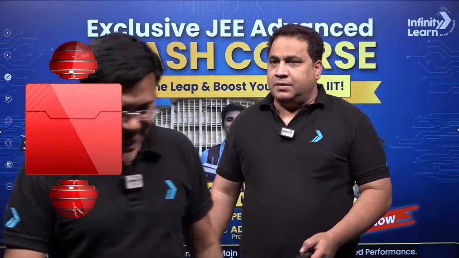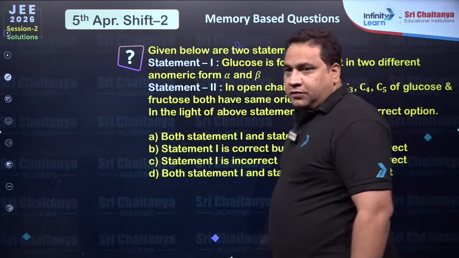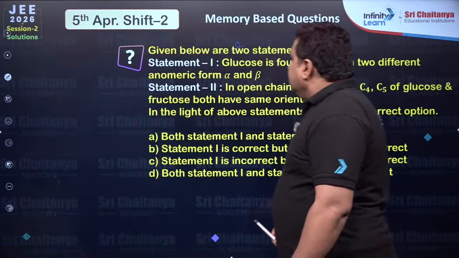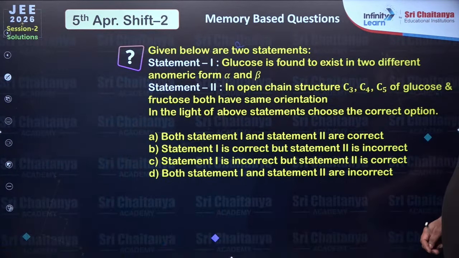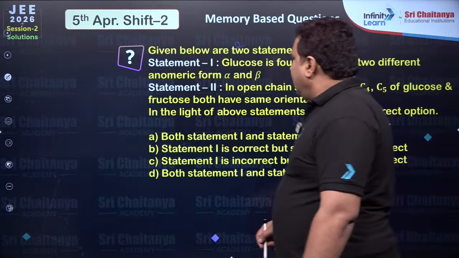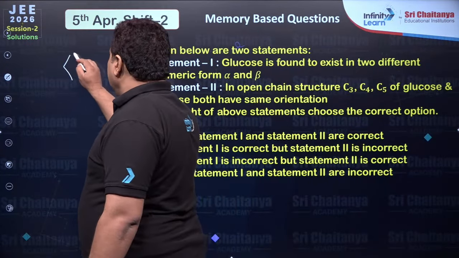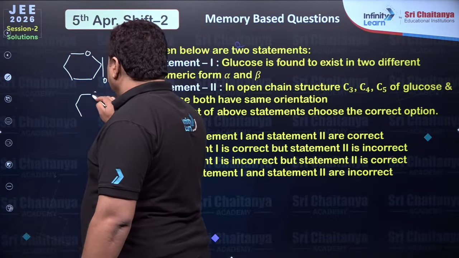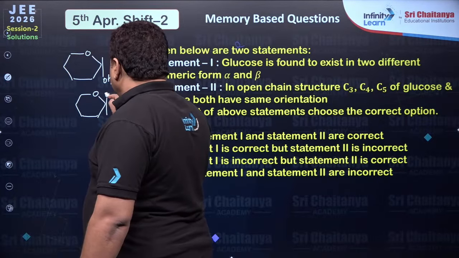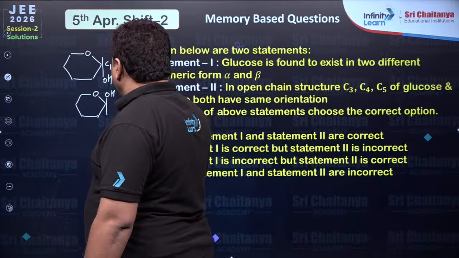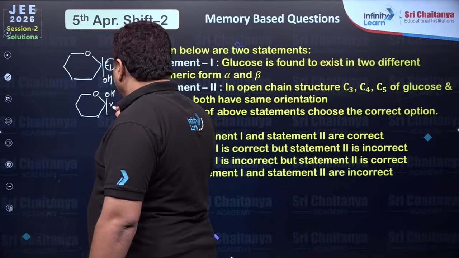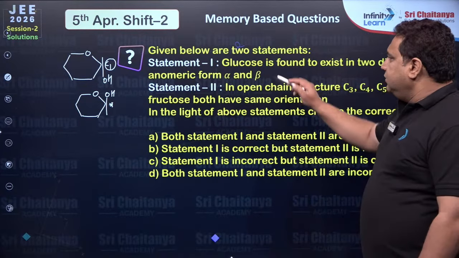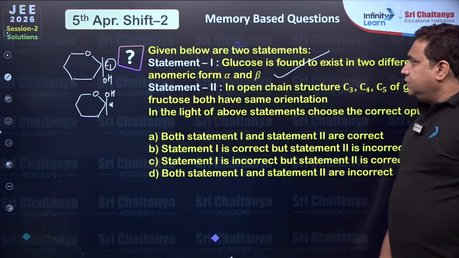Yes, sir. So dear students, let's come to the chemistry point of view of the paper discussion. All of you can see, given below are 2 statements. Glucose is found to exist in 2 different anomeric forms, alpha and beta glucose. Everybody knows glucose has 2 anomeric forms which differ at carbon number 1, C1. So no doubt this statement is 100% correct.